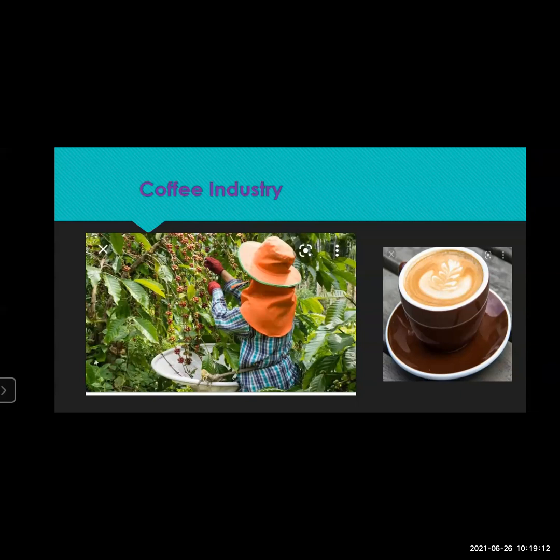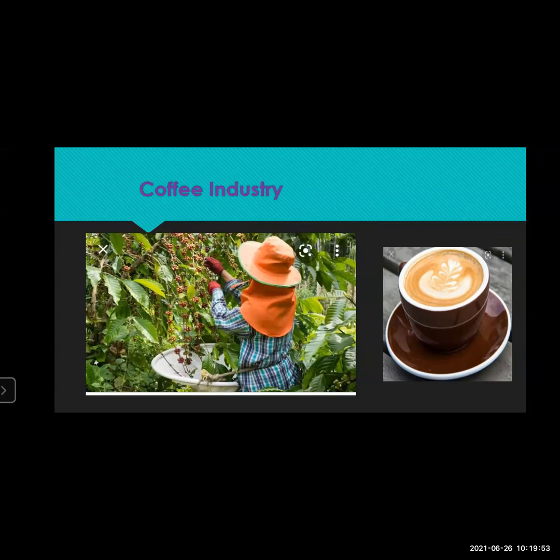Now, India is the third largest producer and exporter of coffee in Asia. Remember, students, in the whole Asian continent, India is the third largest producer and exporter of coffee. Of course, Brazil is the leading one. In the world, India is the sixth largest producer and fifth largest exporter of coffee.